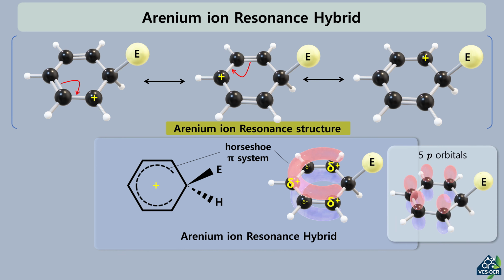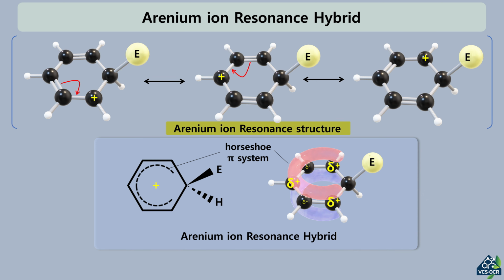Notice how the partial positive charges are strategically concentrated at the specific carbons where the delocalized electrons are most efficient. This unique horseshoe representation is vital because it highlights that the sp3 carbon, the site of electrophilic attack, is completely excluded from the pi system. This creates a distinct gap in the electron cloud, which ultimately defines both the reactivity and the high-energy nature of the Arenium ion.